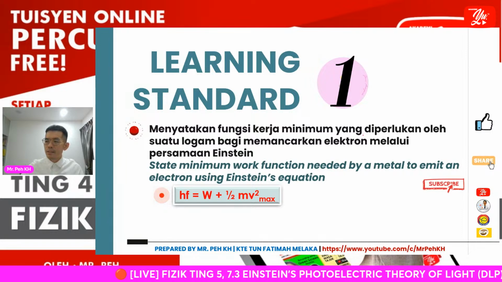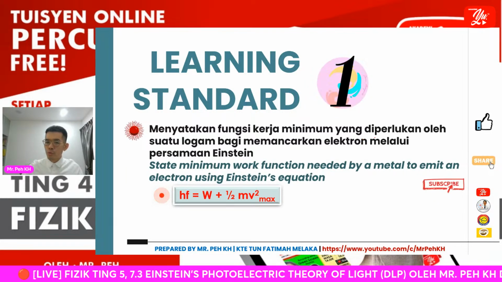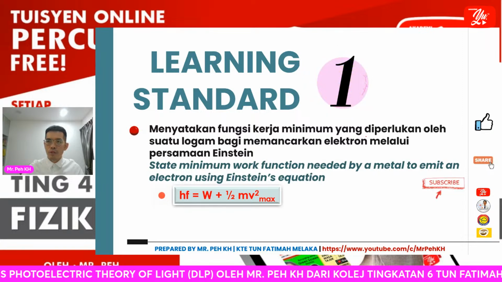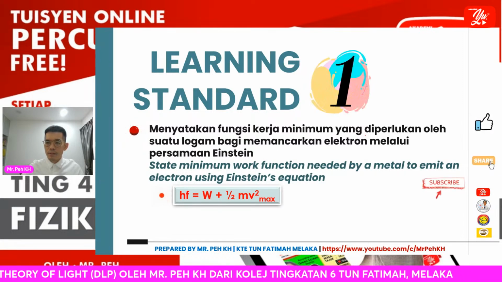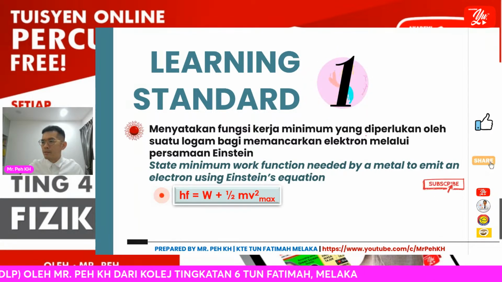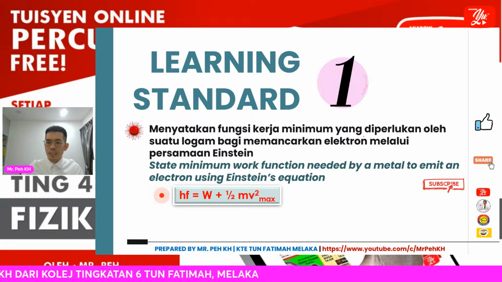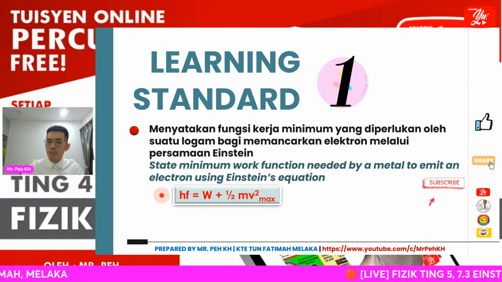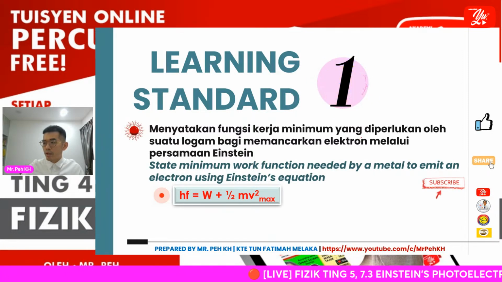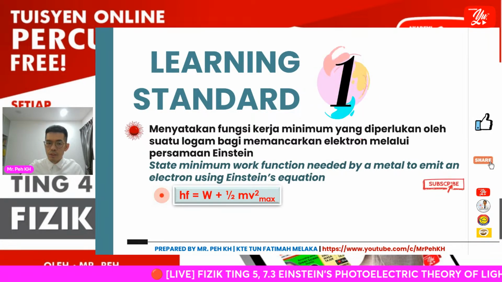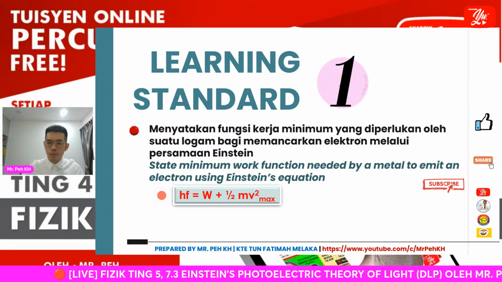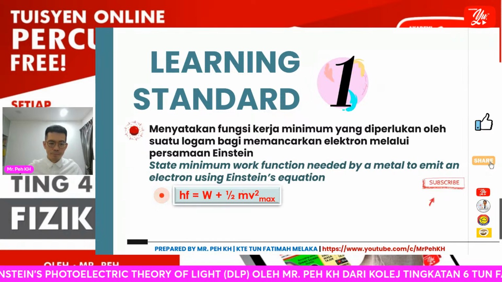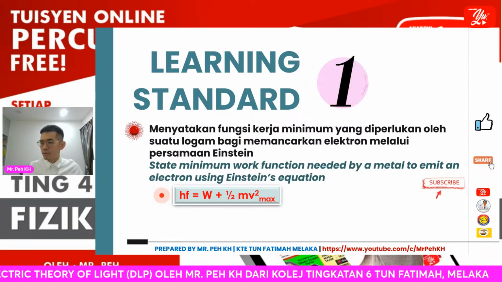From subtopic 7.2, where you learned already with Cikgu Hasnitah, you should know the photoelectric effect, where the electron will be emitted from the metal surface when photon energy with minimum threshold frequency strikes the metal surface. So the electron will be emitted. Now in this subtopic, we need to relate it with this equation, which we know as the Einstein equation.